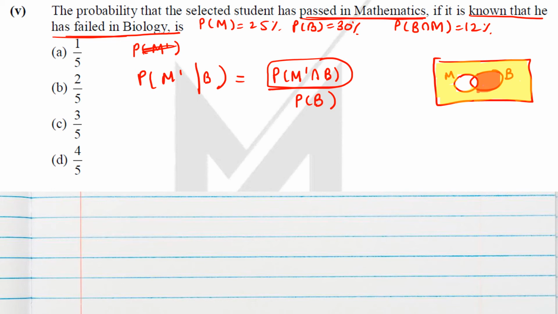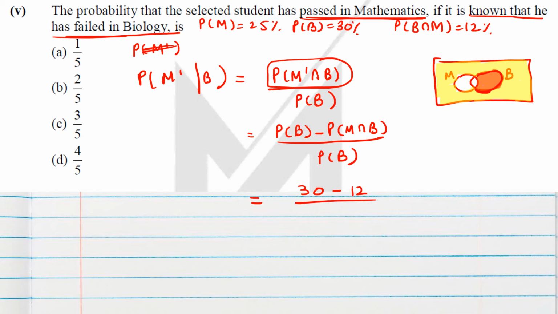So the same set we can write as P of B minus P of M intersection B, isn't it? So this red area we will get here, divided by P of B. P of B we know is 30%, P of M intersection B means 12%, P of B again 30, so it will be 18 by 30, which is 3 by 5. So the C option is the correct option.